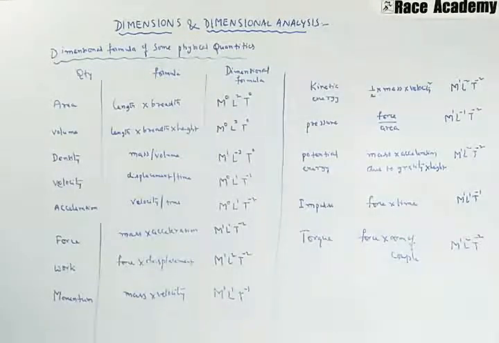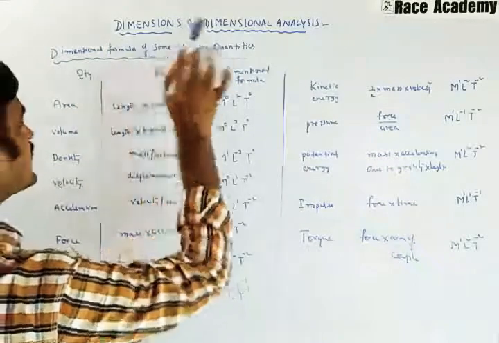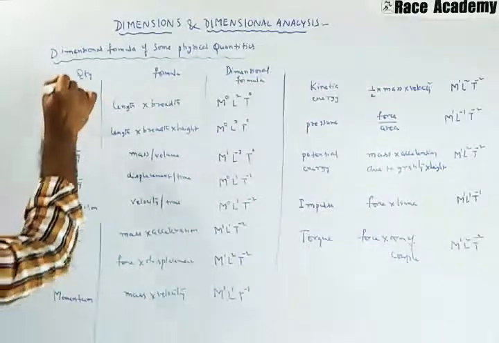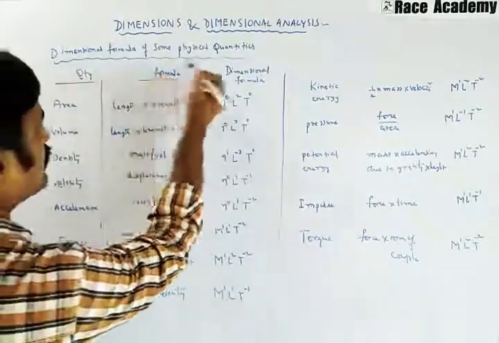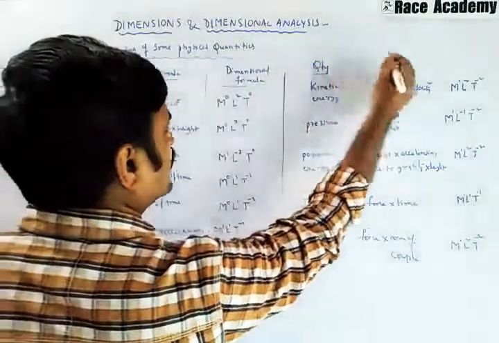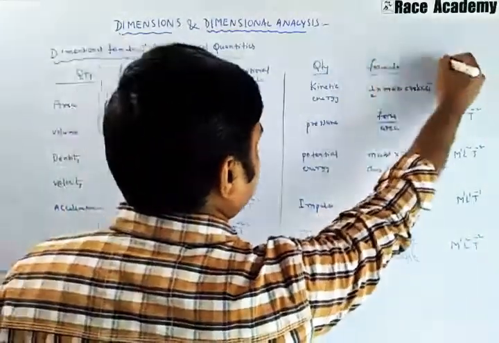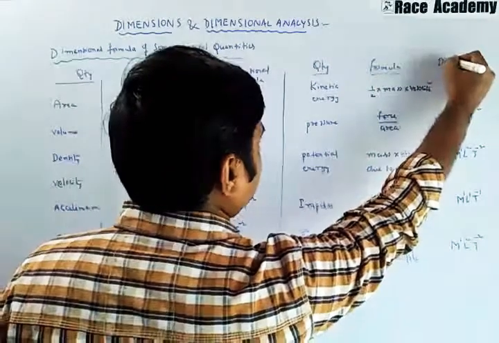Now let us see some dimensional formulas of physical quantities. Here I am taking quantity, formula, and dimensional formula.